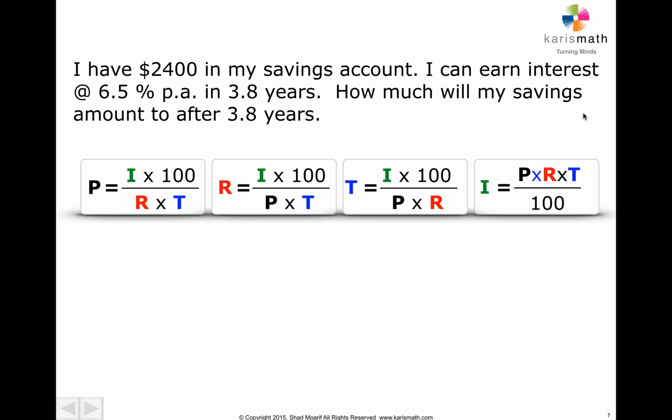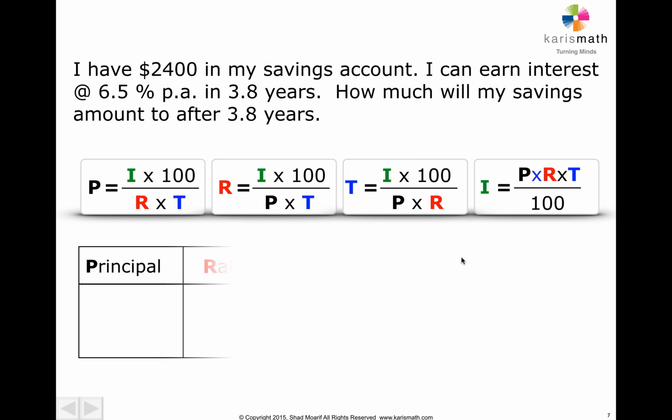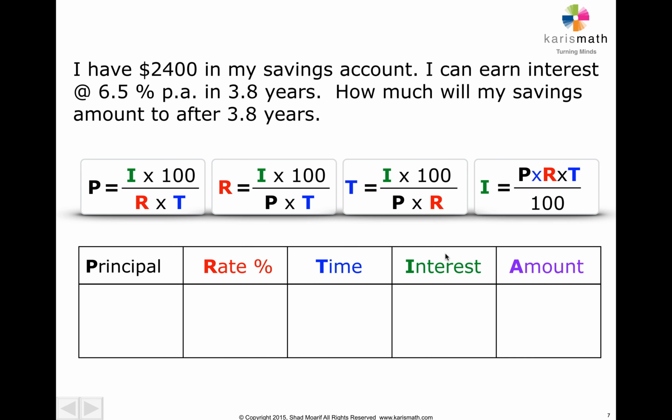What do you need to find? You have the principal, but the amount that you get at the end is principal plus the interest. Does it say how much interest you earned? No, it doesn't. So the first thing you need to find is how much interest you earned, because without the interest, you can't find the amount.